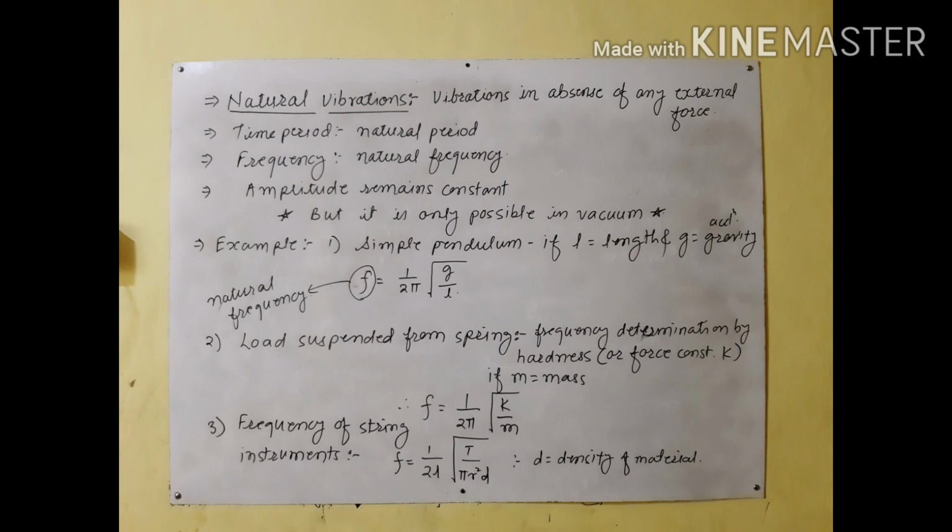Thus the frequency of the note produced by a string stretched between its ends is given as f = 1/(2L) √(T/(πr²D)), where D is the density of the material.